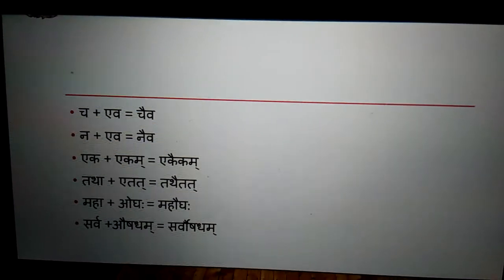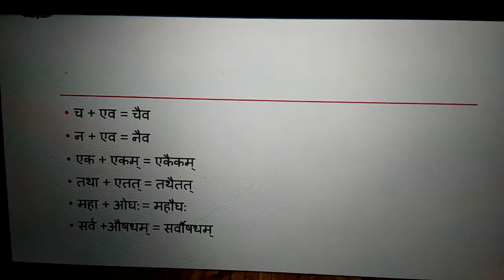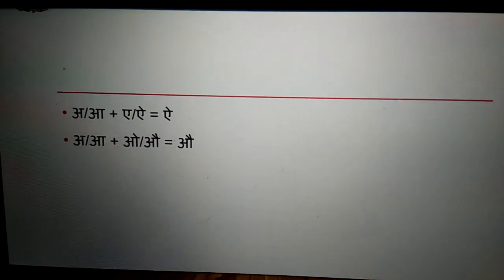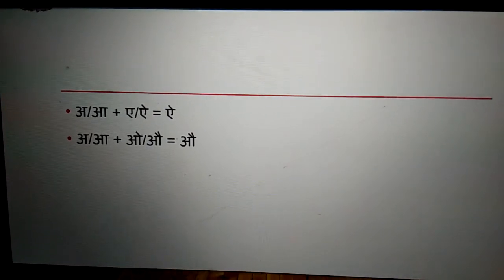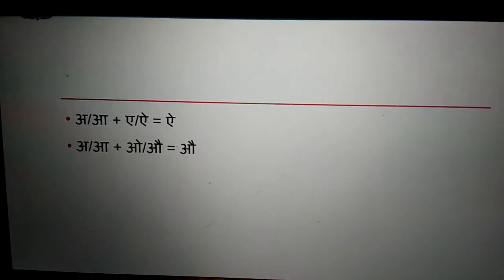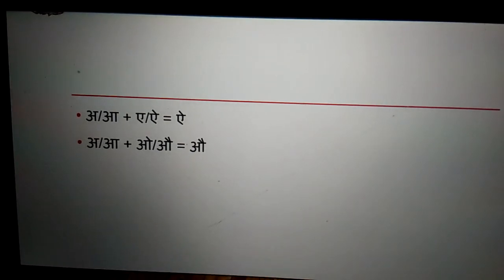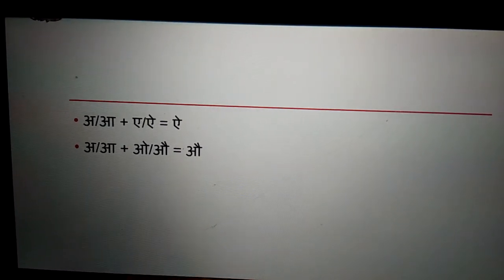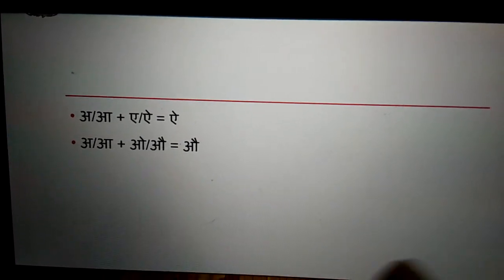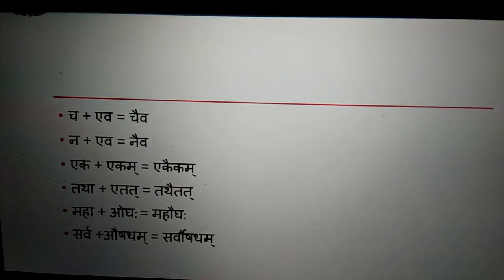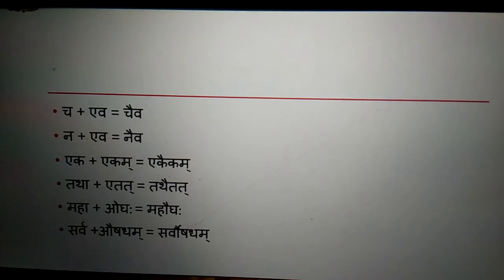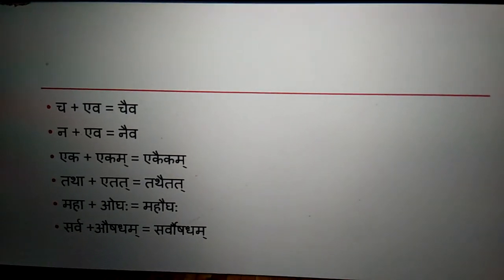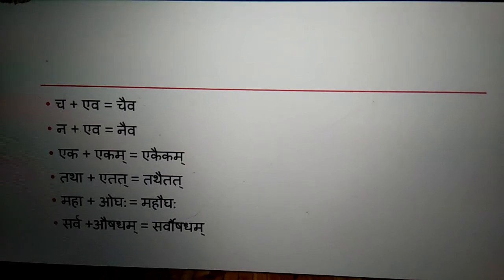And according to the rule of Vriddhi Sandhi, A plus I, they both combinedly generate the third letter, that is I. And as per this rule, tatha plus etat will form the third word, that is tathetat.